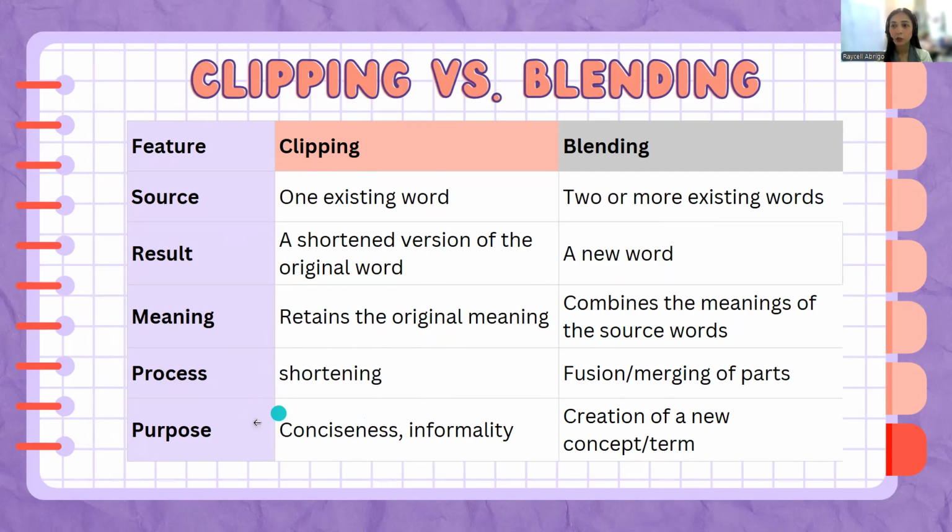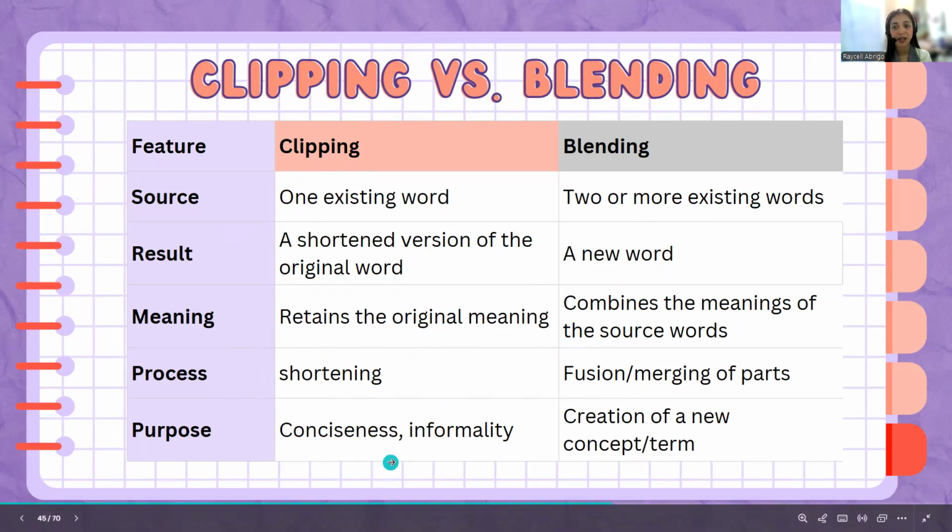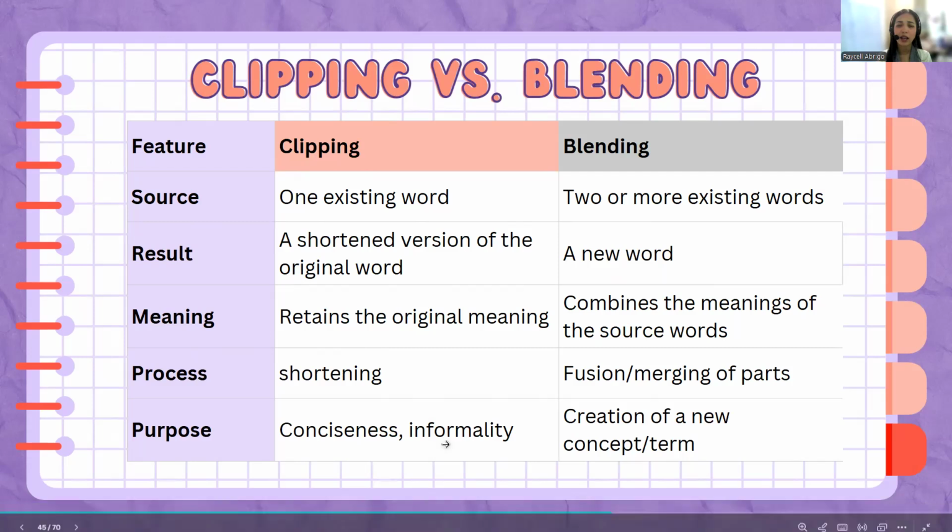The process that we are doing in clipping, we are shortening it. In blending, we are doing fusion or merging of the parts. And the purpose for clipping is conciseness, to make things short, or informality, to make it some sort of casual. And in blending, the purpose is to create a new concept or a new term.